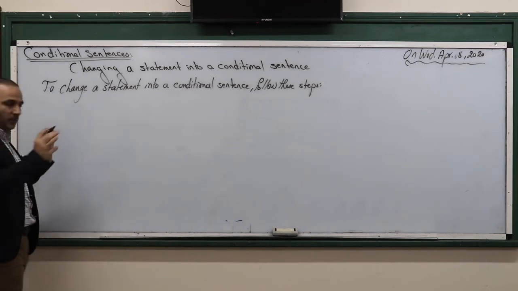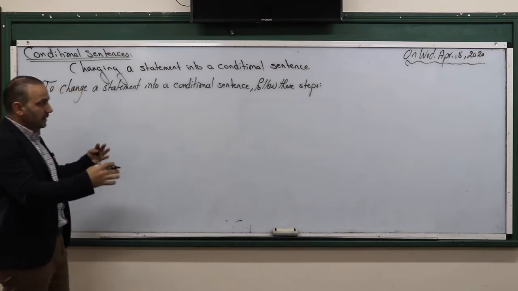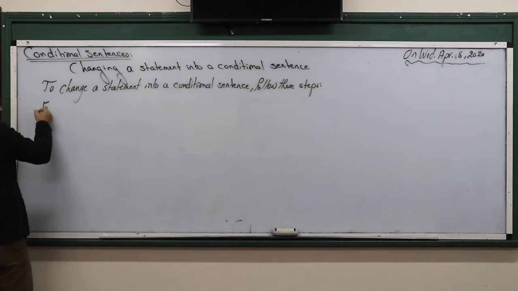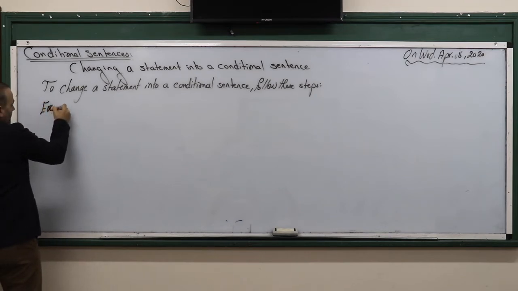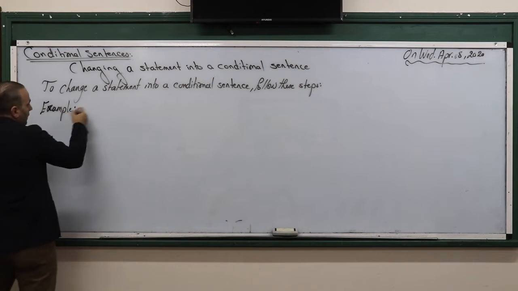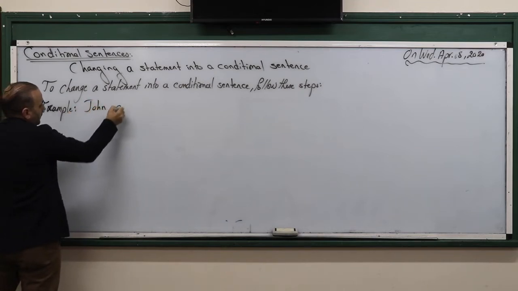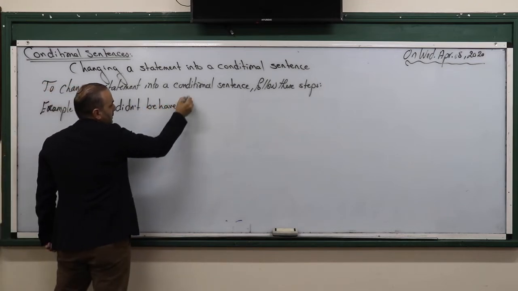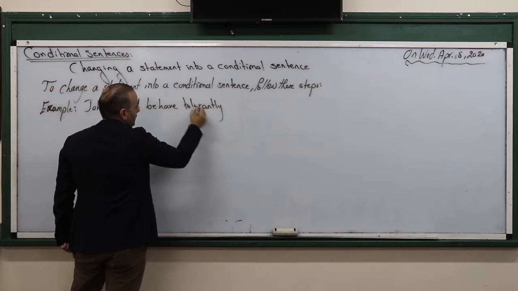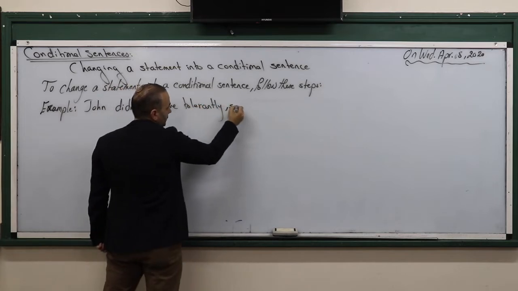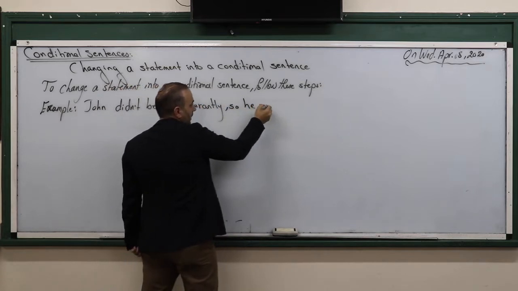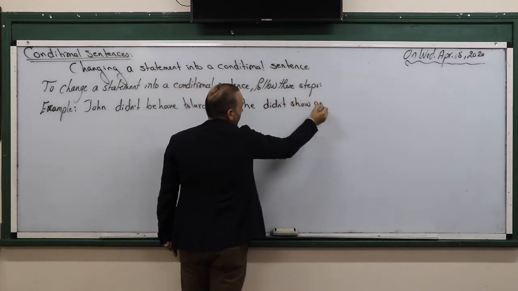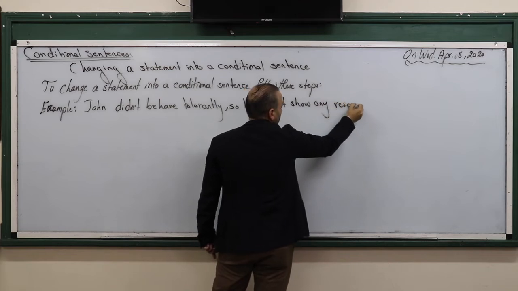Before we mention these steps, let's really come up with these steps from an example. Follow me, please. An example, first, here: John, for example, didn't behave tolerantly, so he didn't show any respect. That's it.